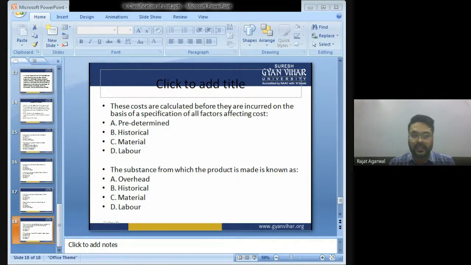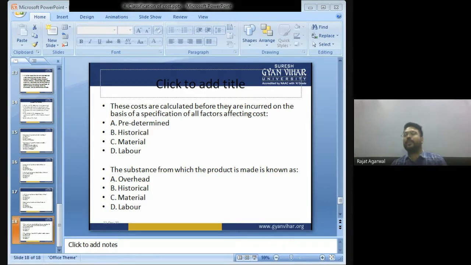Cost calculated before they are incurred, on the basis of specification of all factors affecting cost. A. Predetermined. B. Historical. C. Material. D. Labor. Cost calculated before they are incurred is predetermined cost.